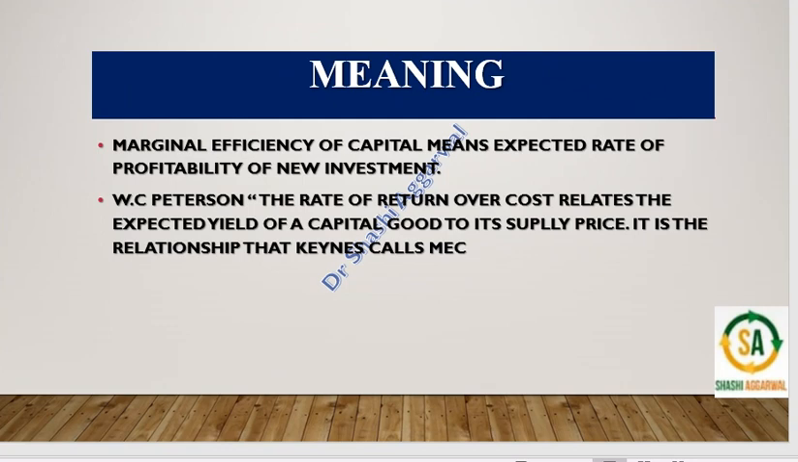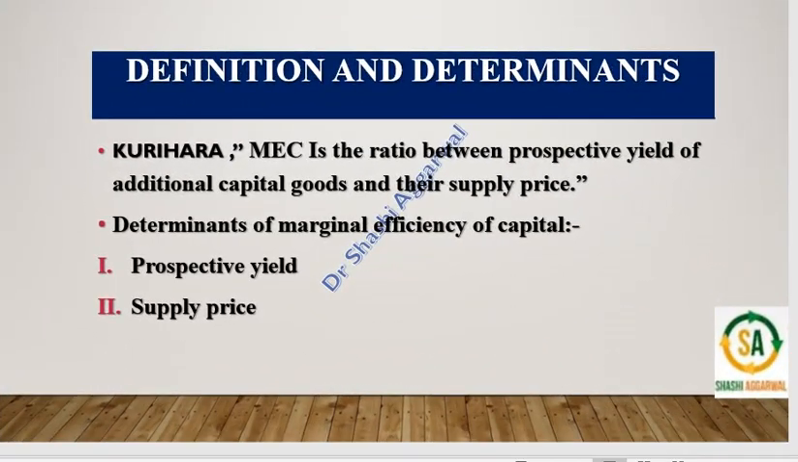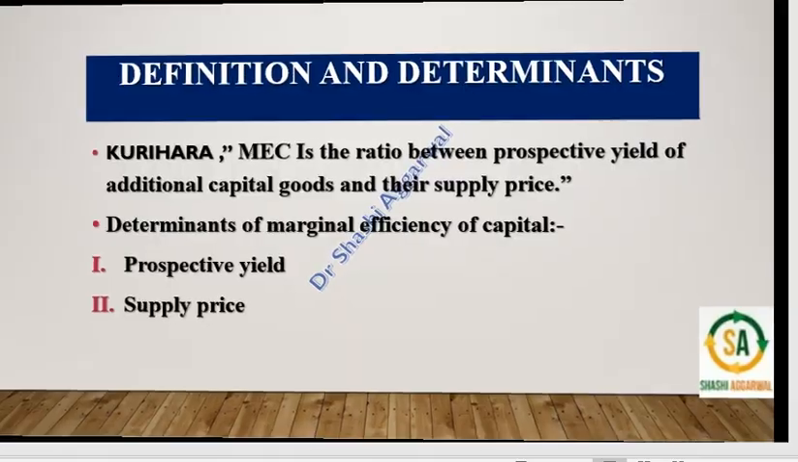According to Peterson, the rate of return over cost relates the expected yield of capital goods to its supply price. According to Keynes, the relationship between the prospective yield and the supply price is known as marginal efficiency of capital. Kurihara has defined marginal efficiency of capital as the ratio between the prospective yield of additional capital goods and their supply price. So the determinants are the prospective yield and the supply price. Now we will understand it one by one.